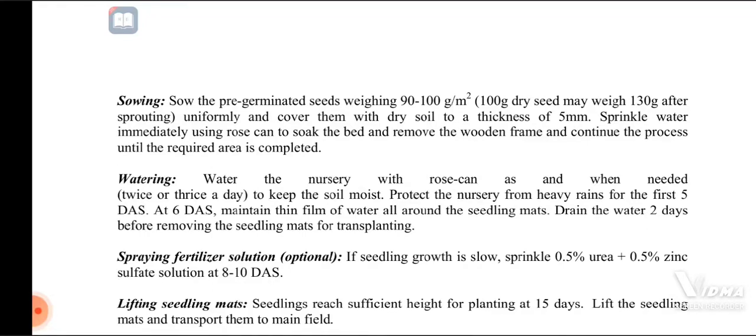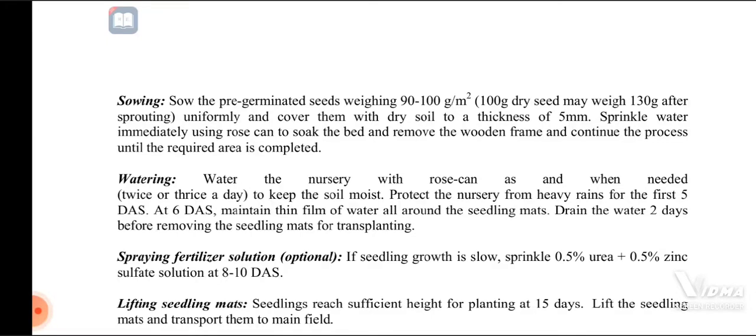This type of sowing, with 5 millimeter thickness of dry soil, is easily done, and then the seedlings will be soaked. Then the second part is the watering. It is very necessary at the next nursery stage.